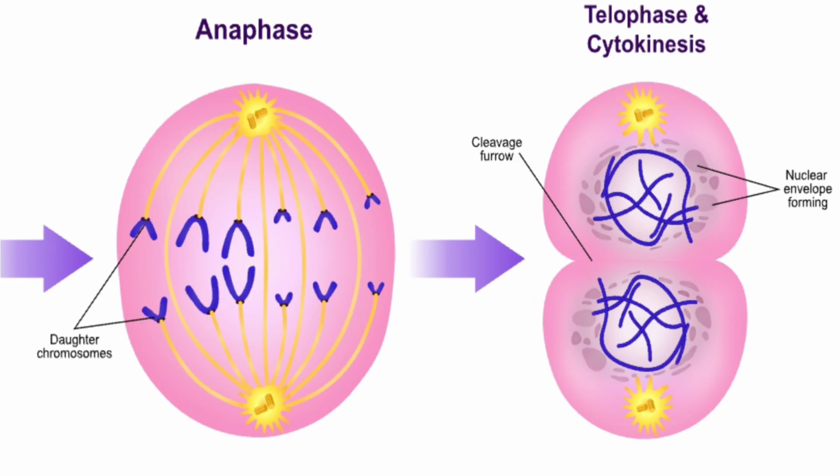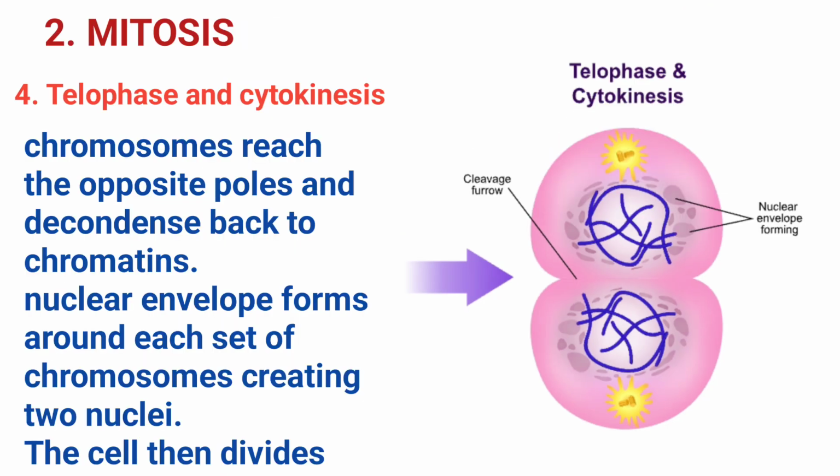Telophase. In telophase, the chromosomes reach the opposite poles of the cell and start decondensing back into chromatin. The nuclear envelope reforms around each set of chromosomes, creating 2 separate nuclei. The mitotic spindles break down and the cell then divides.